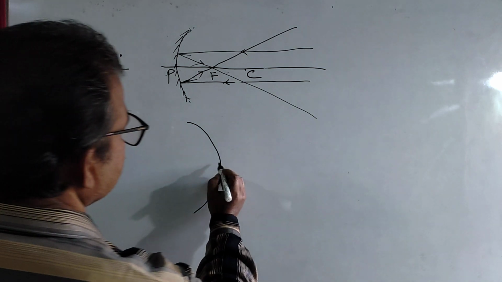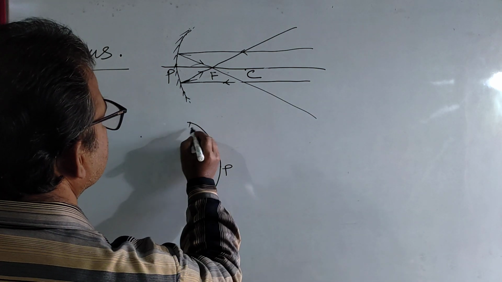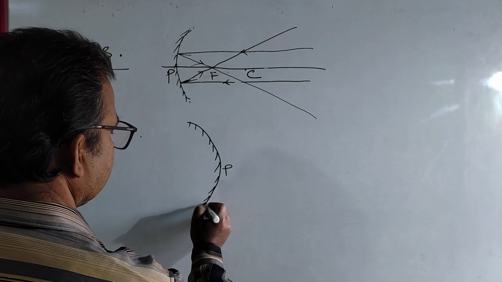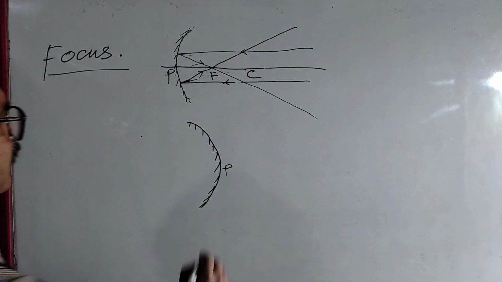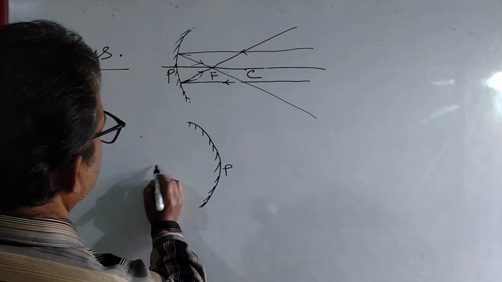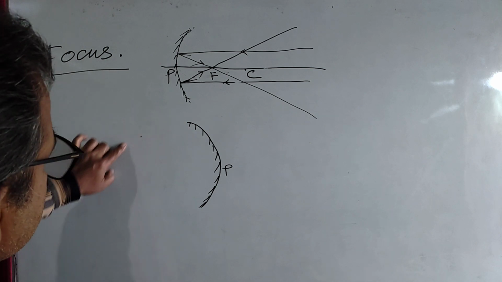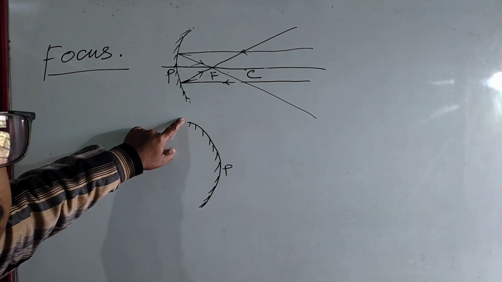Now you say this one is concave mirror. Okay, this one is concave mirror. Now this is pole, and whenever you think to take the center of curvature, simply you imagine the sphere.